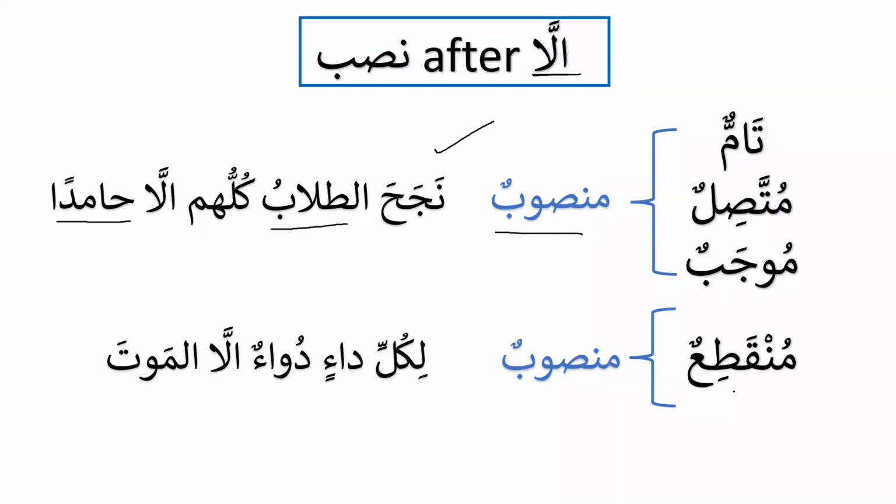And if the noun is munqati'un, it is disconnected, or the exception, the one that has been excepted, is disconnected, then it will also be mansub. For example, likulli da'in du'a'un illa al-mauta. So we know that now medicine and death are disconnected. It is tam, but it is munqati'un. So if it is tamun and munqati'un, it will be mansub. And when it is tamun, muttasilun, and mujabun, then it will be mansub. So today, inshallah, we will only naktafi bihada. We will only focus on the terminology today.